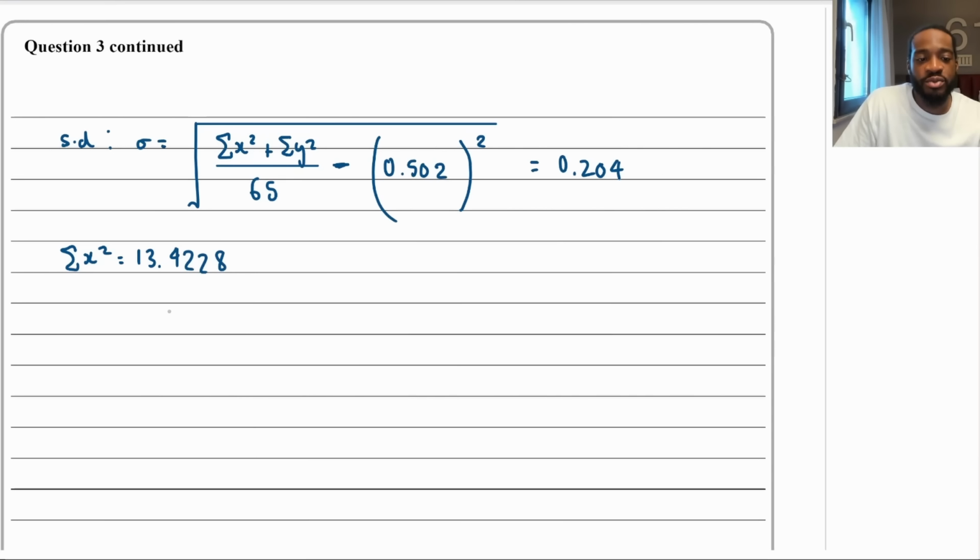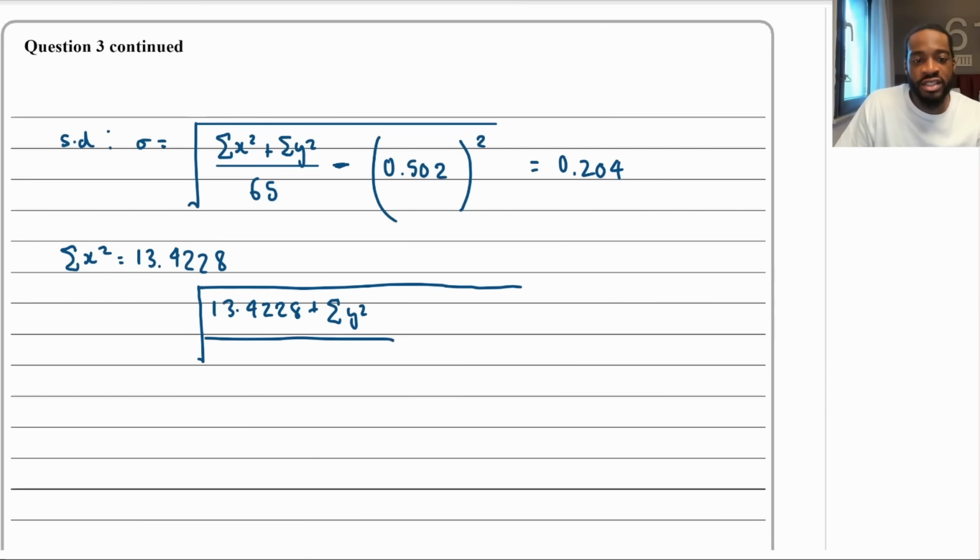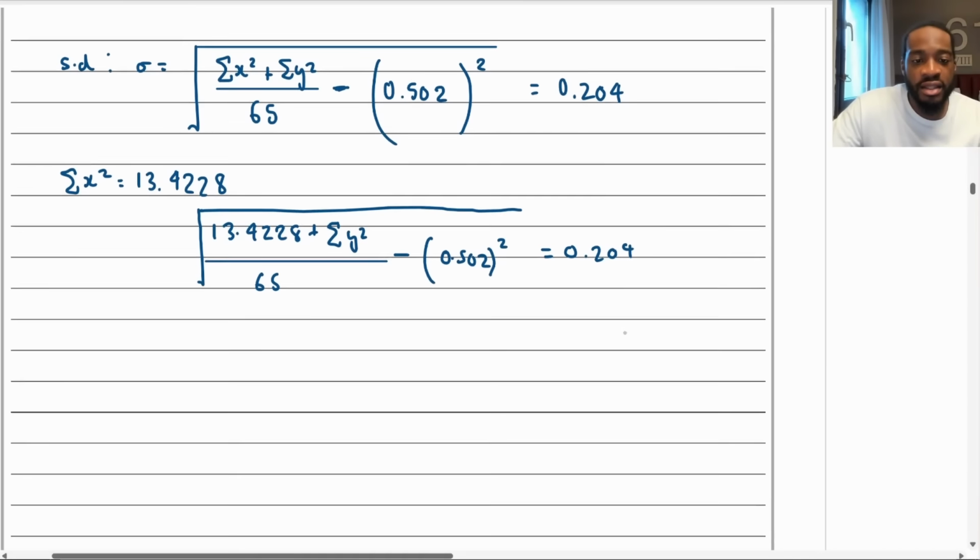So now it's just a matter of putting everything in and then solving. That's going to be 13.4228 plus the sum of Y squared over 65, minus 0.502 all squared, is equal to 0.204. So how do we get the sum of Y squared from there?